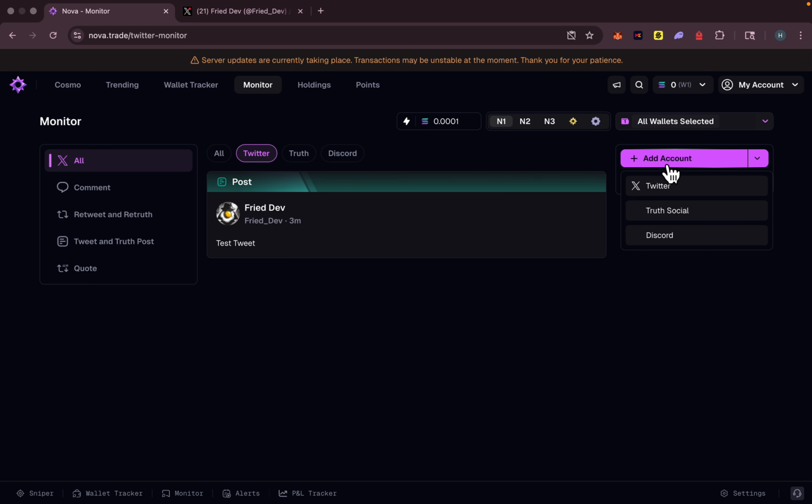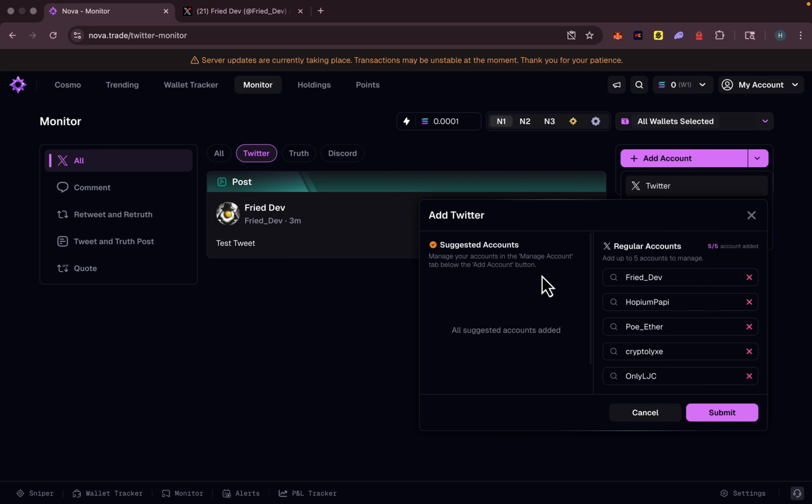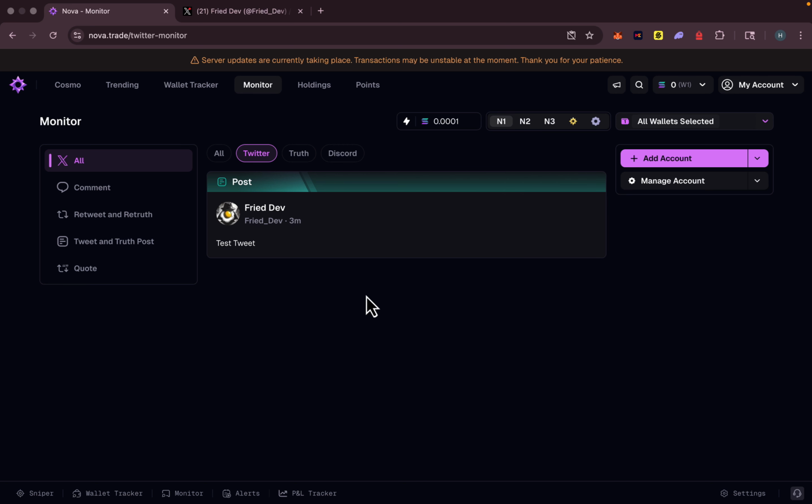Right now it's in the beta phase, on the private phase, and the number of handles that you can add are quite limited. However, if they can add so many accounts, that would be absolutely amazing. Now let me show you some newest strategies.